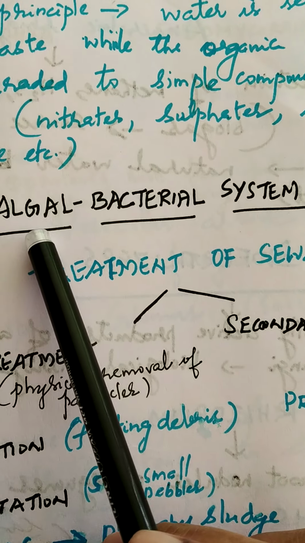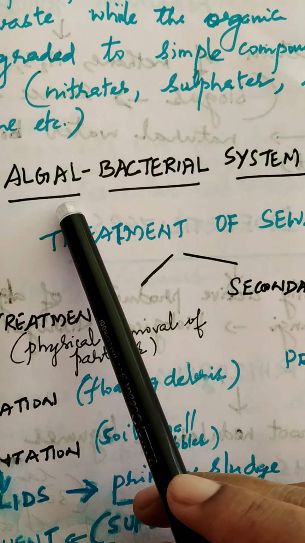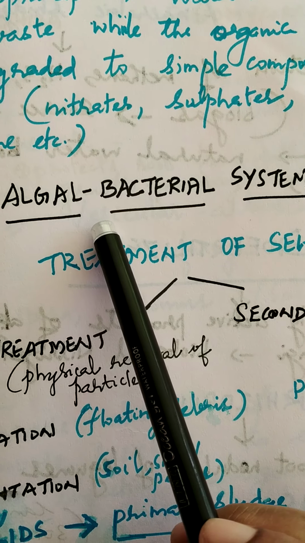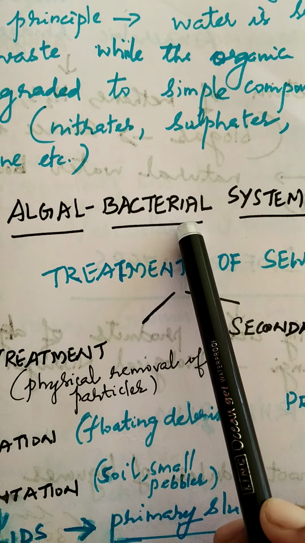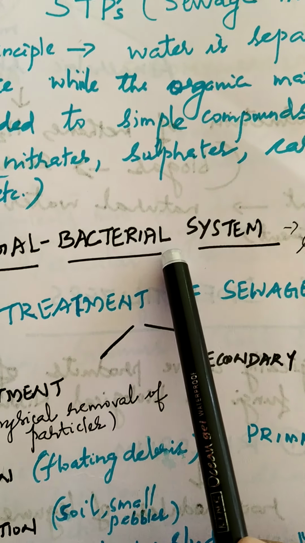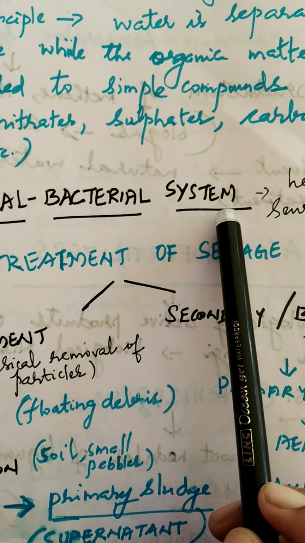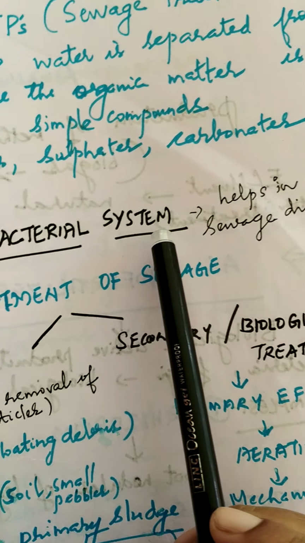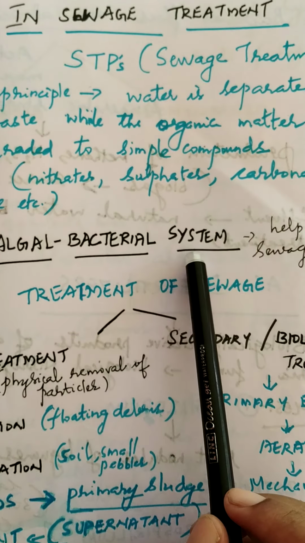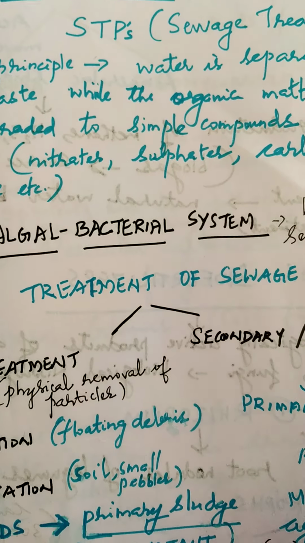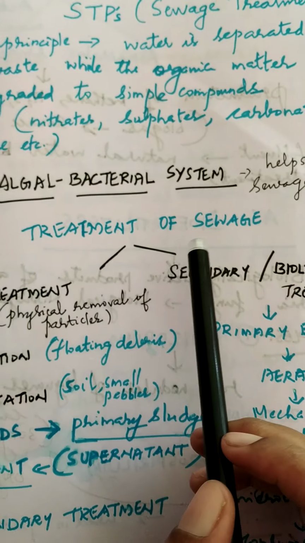Here the algae, as a result of photosynthesis, give out oxygen, and this oxygen can be used for the degradation of bacterial products, which is converted into a rich algal biomass, protein rich algal biomass, and the waste water will be treated in integrated ponds so that it gets purified before its dispersal. Now moving on to the treatment of sewage.